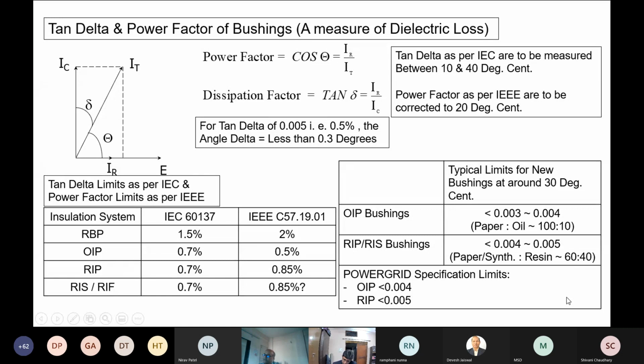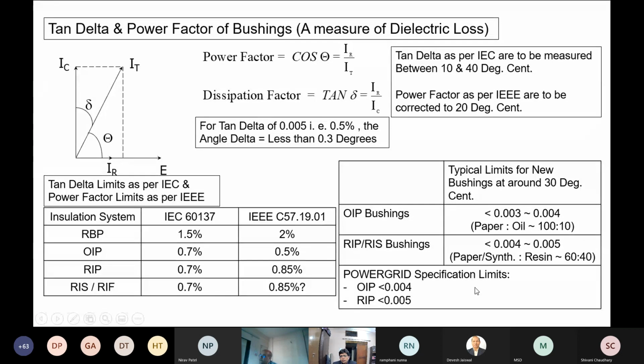Now, although these are the standard limits, the typical tan delta values in case of OIP bushings are in the range of 0.003 to 0.004, but at 30 degrees centigrade. RIP, RIS is around 0.004 to 0.005. These are again mentioned at 30 degrees centigrade.